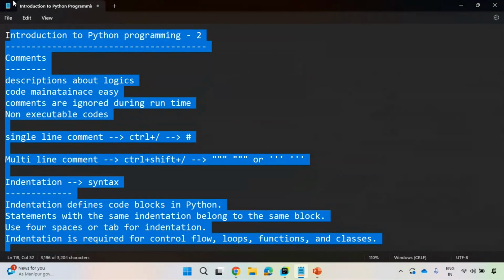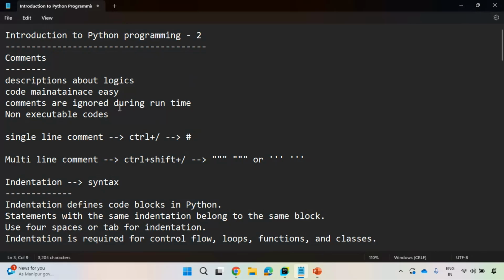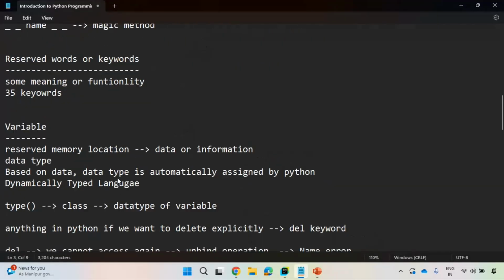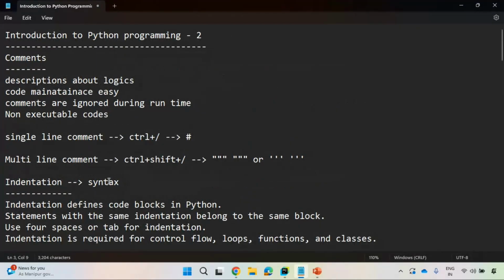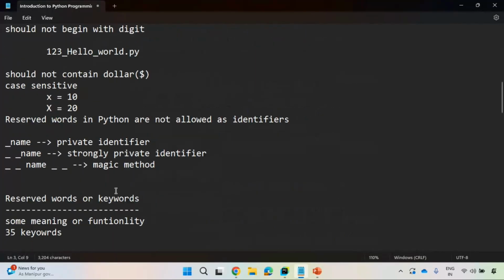Very, very important stuff. These might seem very simple, but these are very powerful. If you don't know all these things from Introduction to Python Programming 1, part 1 and part 2, it is very difficult going ahead.